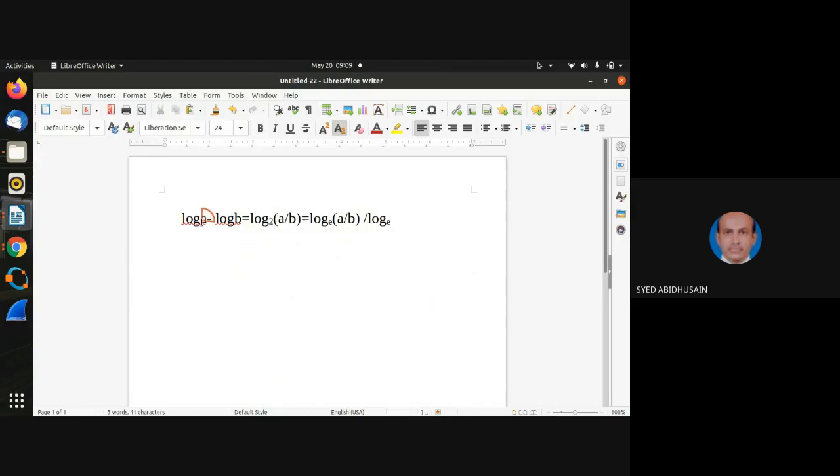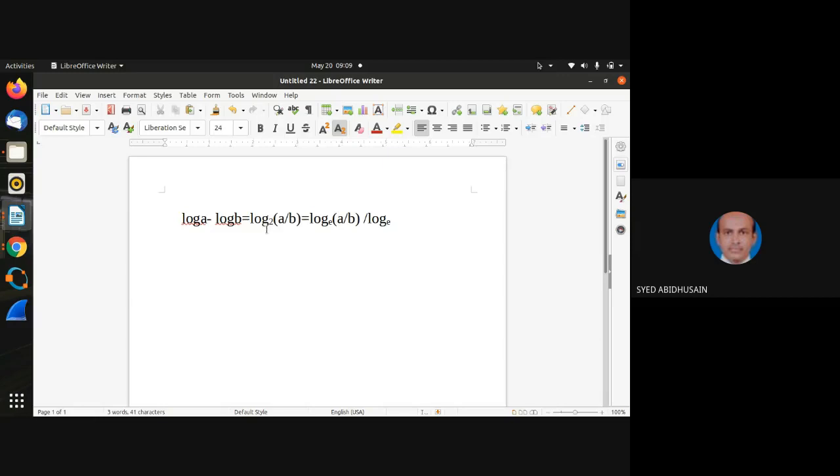Log of a to the base 2 minus log of b to the base 2. So I apply one of the laws of logarithm. That's why it becomes log of a divided by b to the base 2, right? Now one more law of logarithm I'll apply, that is the change of base rule.